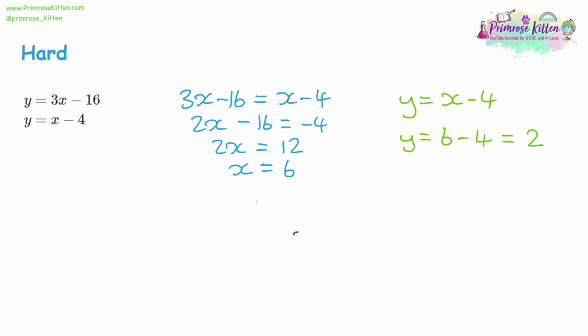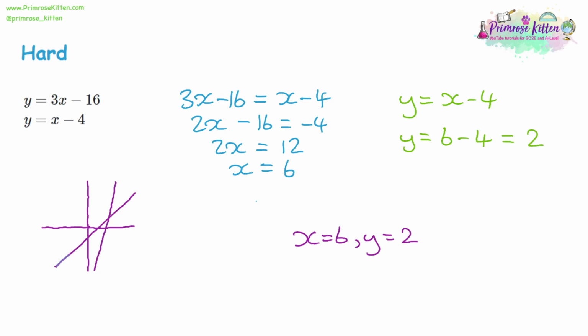Write in your final answer, x is equal to 6 and y is equal to 2. So again, that seems fairly easy, but let's look at what this actually means. If you look at a graph, I've got y equals x minus 4, which would look something like this. It's just a sketch. And y is equal to 3x minus 16, which would look something like this. Then these two lines have a crossing point, and that crossing point is our answer.